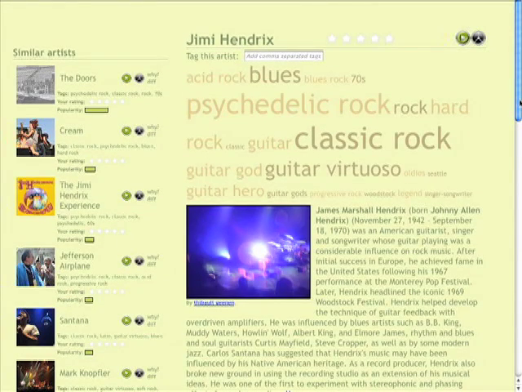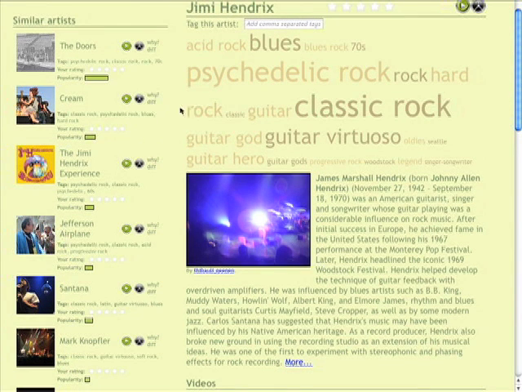And unlike a traditional music recommender that will use the wisdom of the crowds, this collaborative filtering to recommend music, what we're doing is to look at how these tag clouds, the tag clouds that we found at places like Last.fm, overlap between the artists. So we'll look at the distinctive tags for Jimi Hendrix and find artists that have similar distinctive tags. So for instance, we'll have an artist like The Doors or The Cream or the Jimi Hendrix Experience. Those artists have tags that overlap quite a bit with Jimi Hendrix.